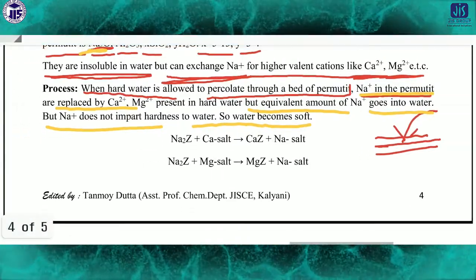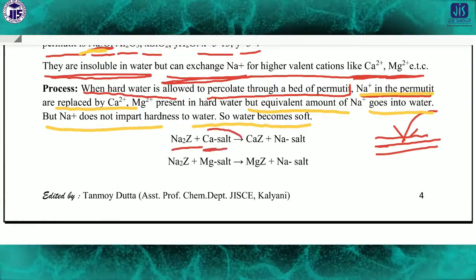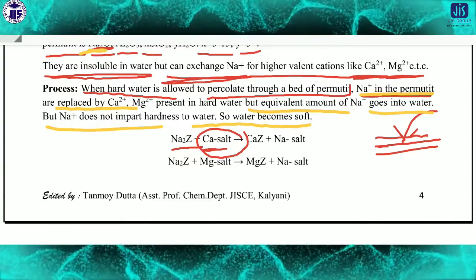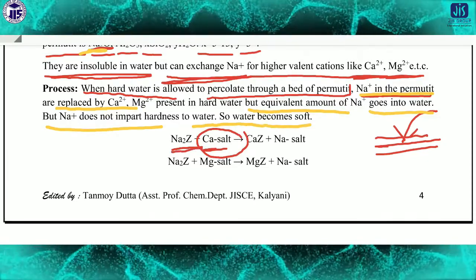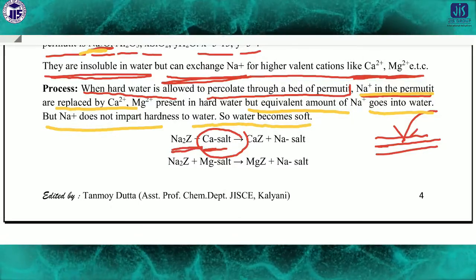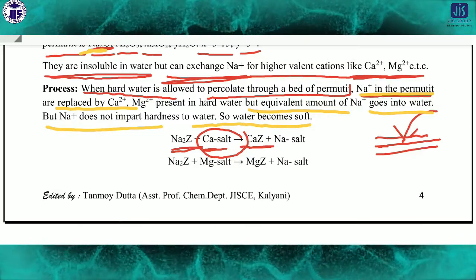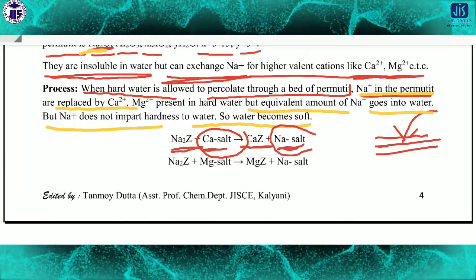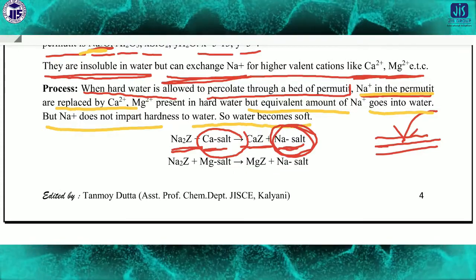If you check the reaction, Na2Z plus calcium salt. Na2Z here is the permutit. The overall formula is not required here, that's why it is written Na2Z. So Na2Z plus calcium salt gives us CaZ plus Na salt. This Na salt remains in the water, but it will not give any kind of hardness.